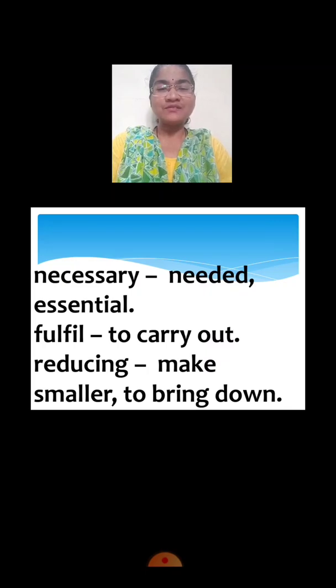Food is very important for us, necessary for us to live. Shelter is also necessary for human beings. Clear? Necessary means essential. N-E-C-E-S-S-A-R-Y, necessary.